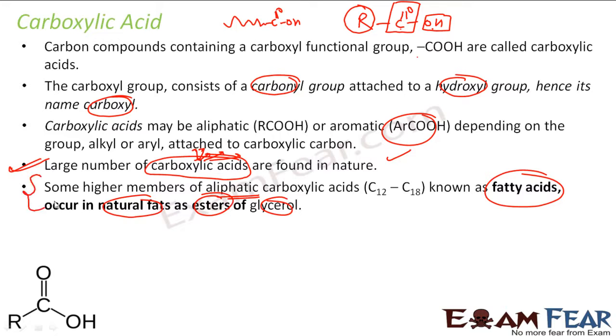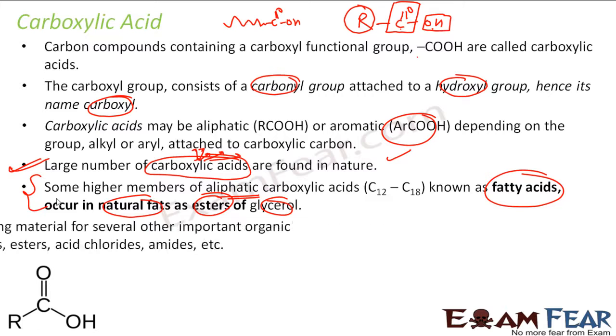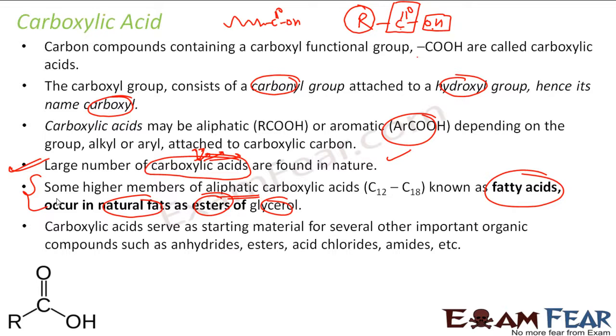Since they are found in nature, they act as starting material for other organic compounds, for example anhydrides, esters, acid chlorides, amides.